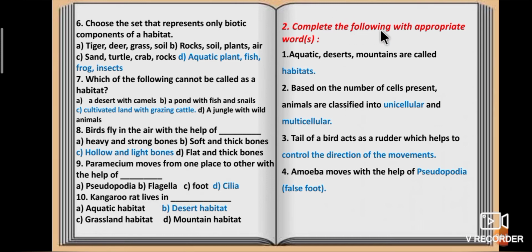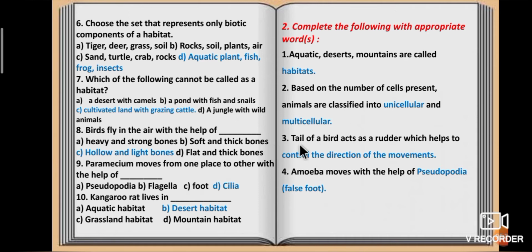Second Roman letter. Complete the following with the appropriate words. First question. Aquatic, deserts, mountains are called dash. Aquatic, deserts, mountains are called habitats. Second question. Based on the number of cells present in the organisms, plants and animals are classified into unicellular and multicellular.